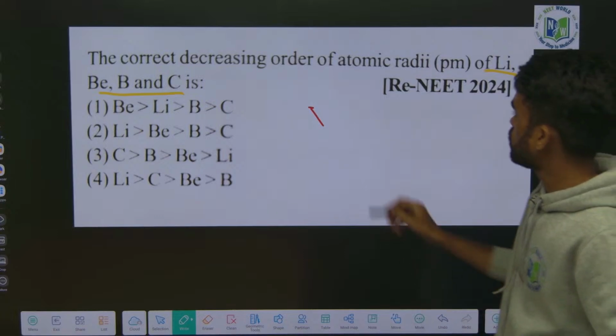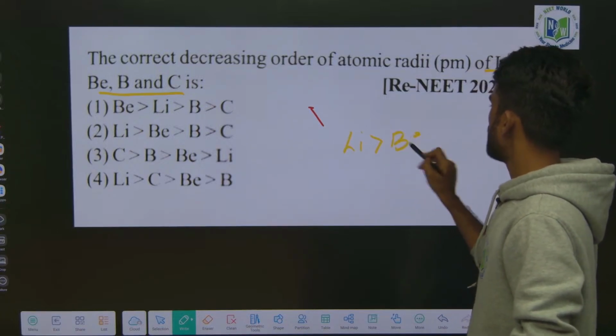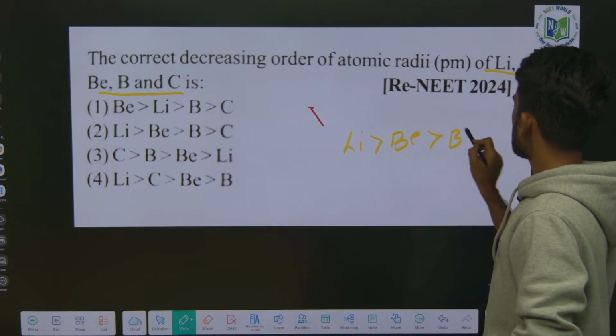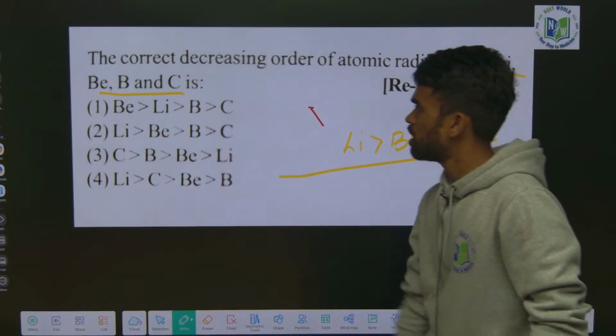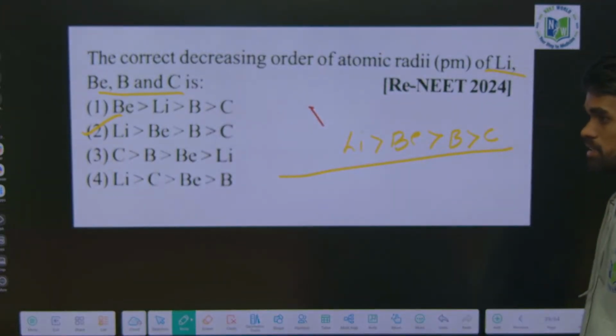So just now I told you lithium is having greater size, S block elements first, next beryllium, next boron, least is carbon. That's it. This will be the order: lithium, beryllium, boron, carbon. Right? Next.